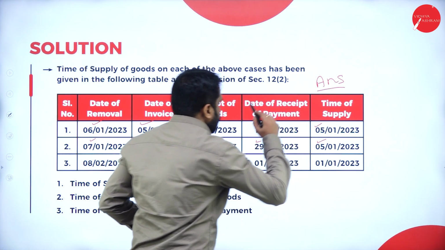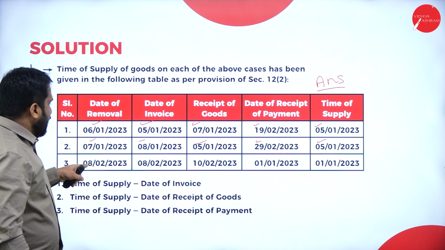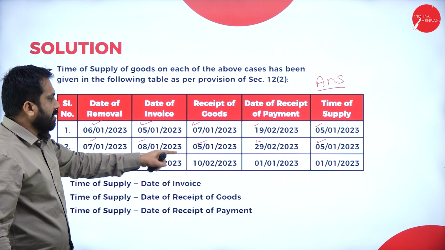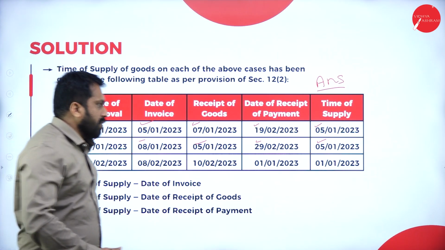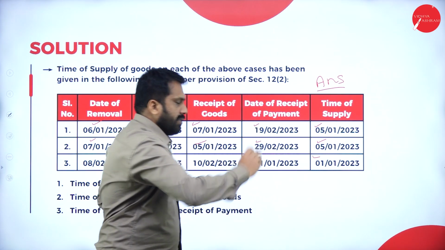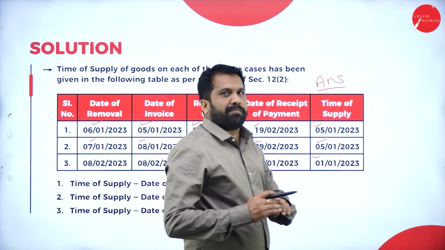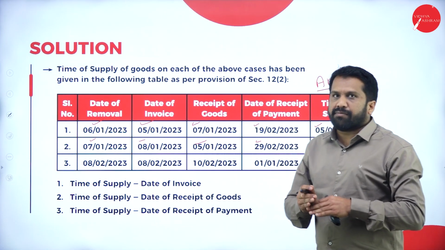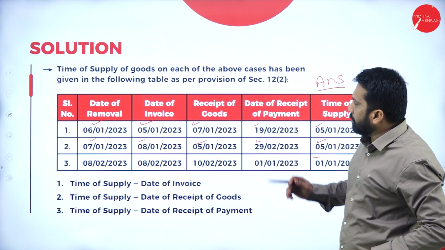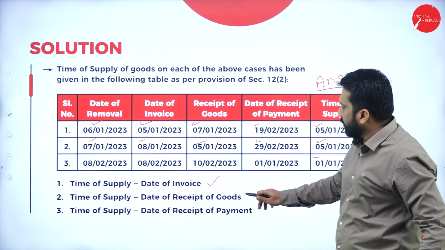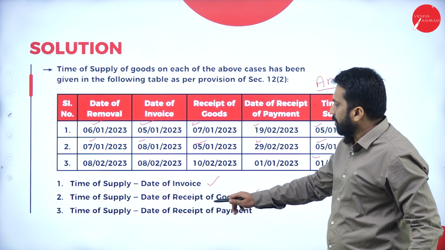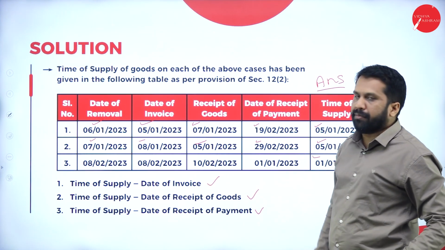Take 5th January. Now, 8th Feb, 10th Feb, 1st January. Obviously, which is the earliest date? The 1st January is the earliest date. Hope you are clear. Simple one. Which are earlier, that will be your answer. Now, we have to mention that time of supply, date of invoice, time of supply, date of recipient of goods, time of supply, date of recipient payment.